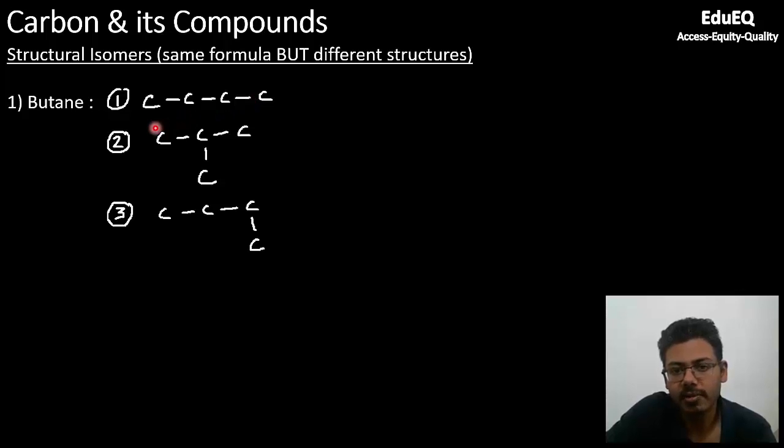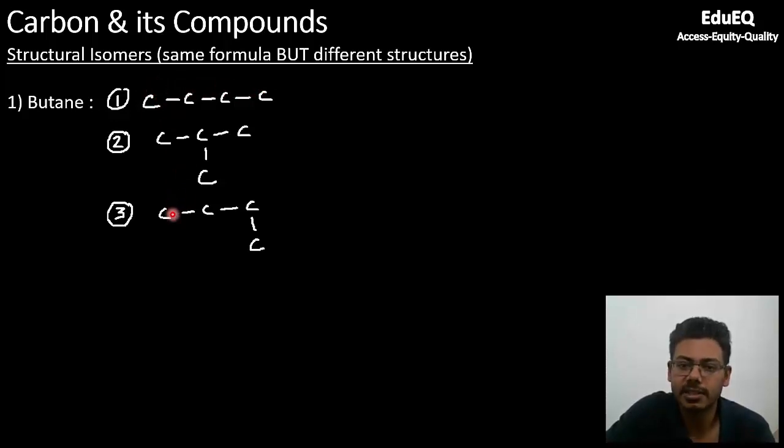If I start from this carbon without breaking the chain, I can reach only 3 carbons. So it means this is a separate compound, a separate structure. It is not similar to this. But if you look at the third, if you start from this, without lifting up your pencil, you can move till the last carbon again. So 1, 2, 3, 4. It means first and third compounds are the same.